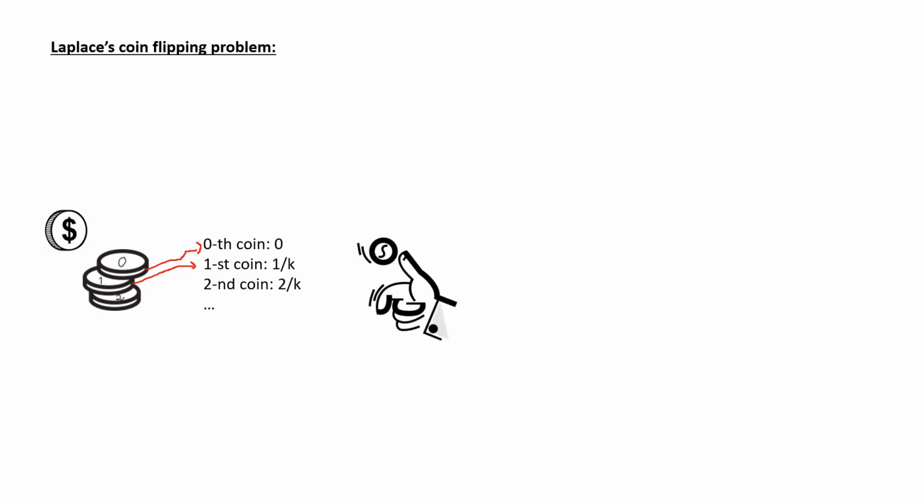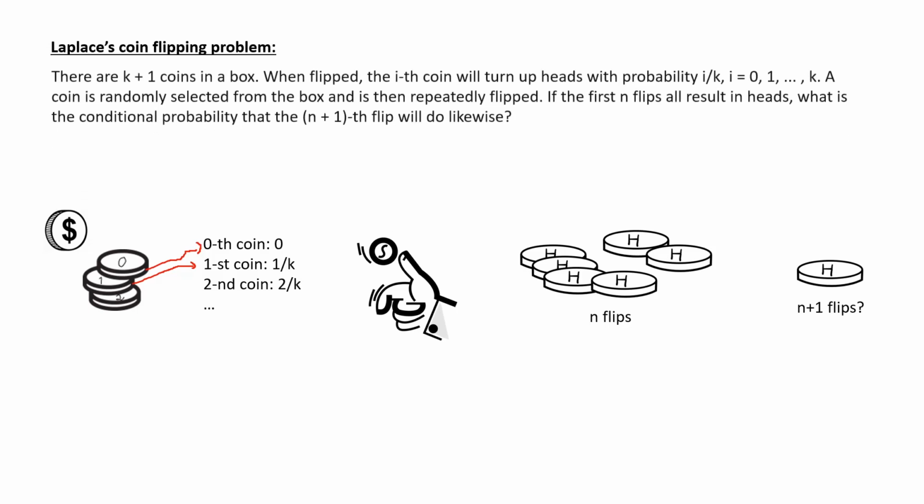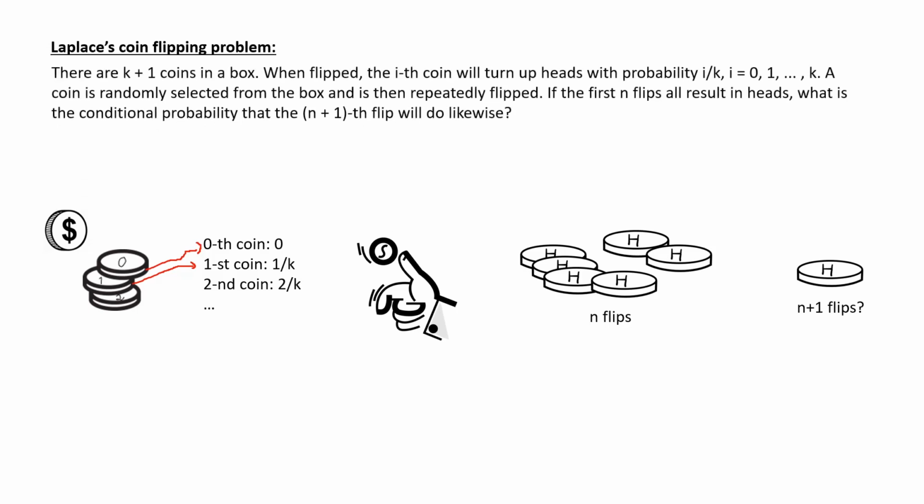Now, if Laplace chooses a random coin and flips it, and the n flips all result in heads, what is the conditional probability that the n plus 1 flip will also be heads? Let's pause for a little bit to think about the problem before we jump into the solution.